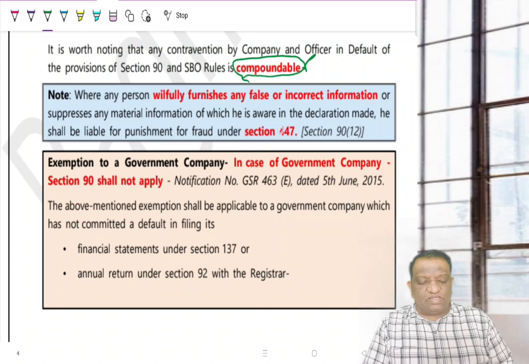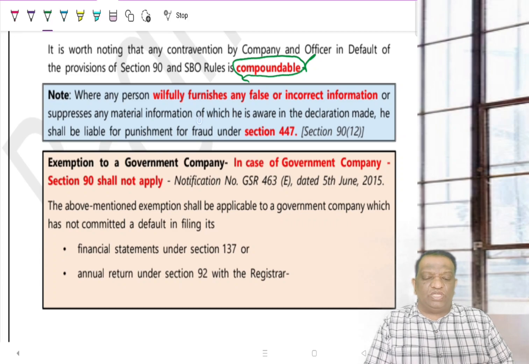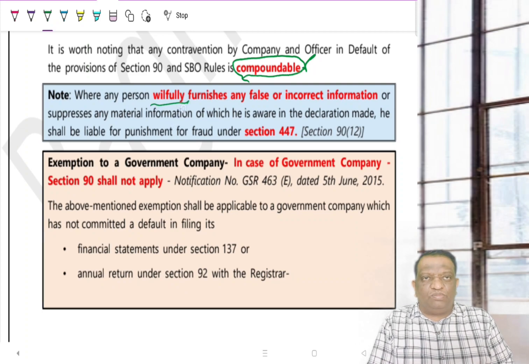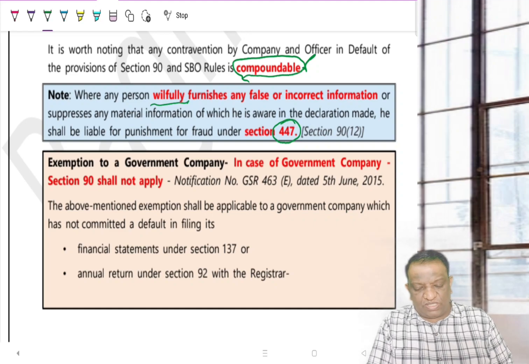And then of course there is a general section. What happens if any information furnished is false information, furnished willfully, a deliberate attempt to submit false information? Then, for any fraud we have one common section, 447. That section would come into picture where there is willful submission of incorrect or incomplete information.